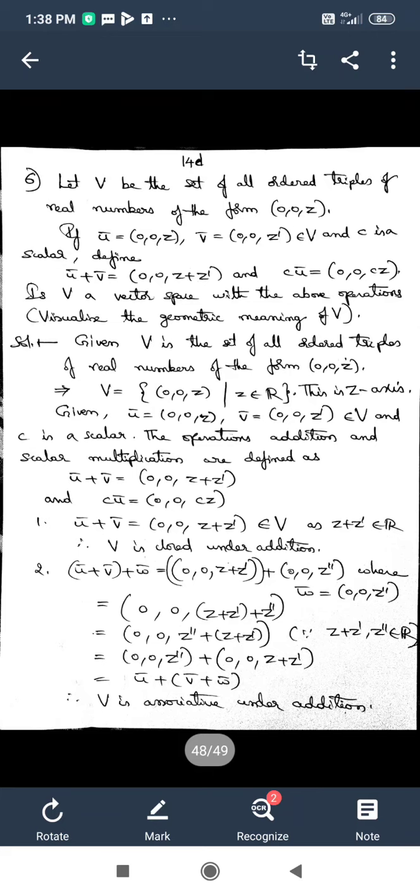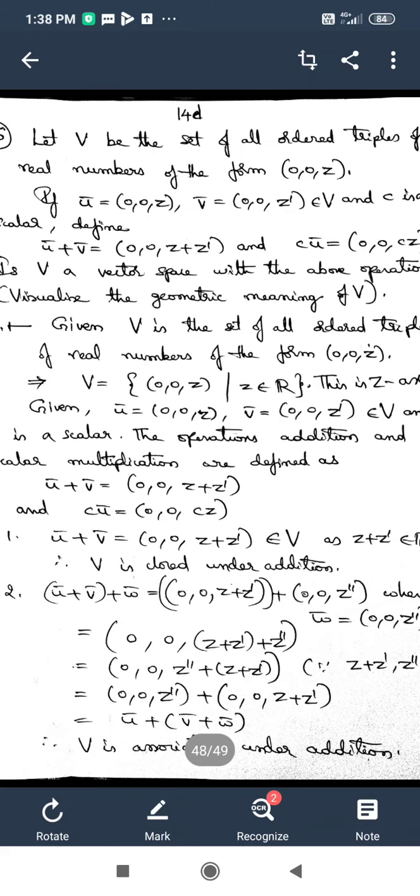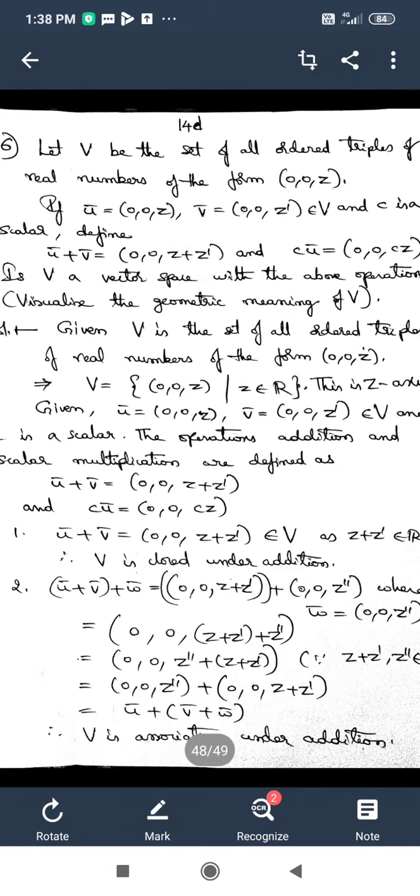Further, it is also asked to visualize the geometric meaning of V. It is very simple: as the first 2 coordinates are zeros and only the last coordinate z is given, x is 0 and y is 0 fixed, and only the z coordinate is varying, so the points lie on the z axis. So the set V is nothing but the z axis. That is the geometric visualization.